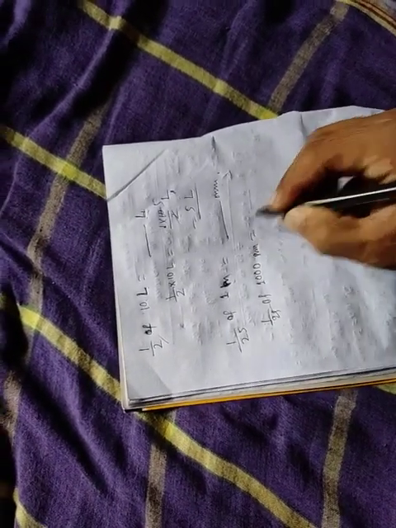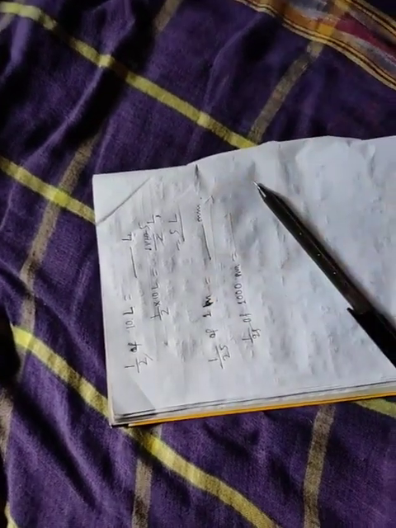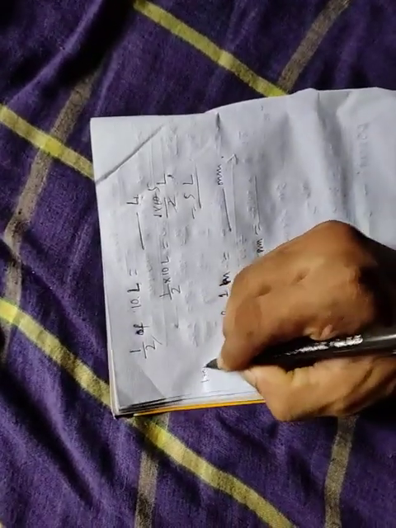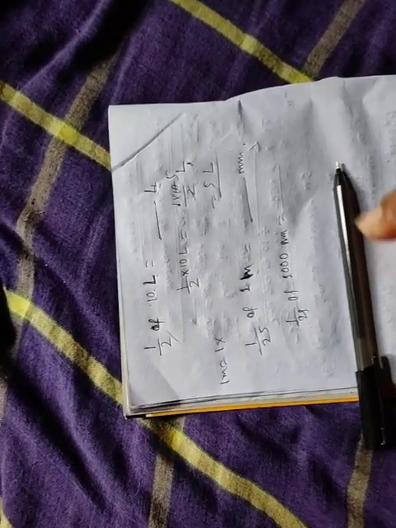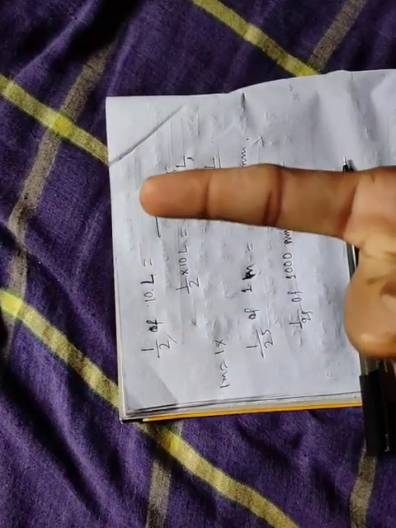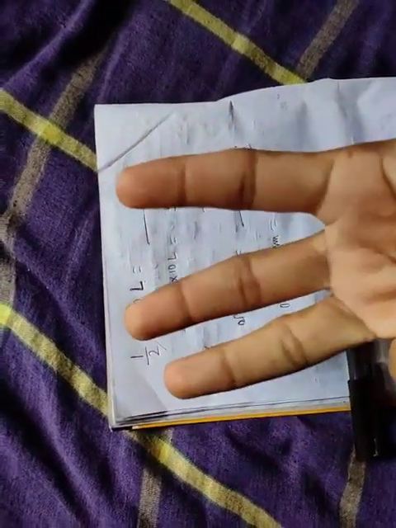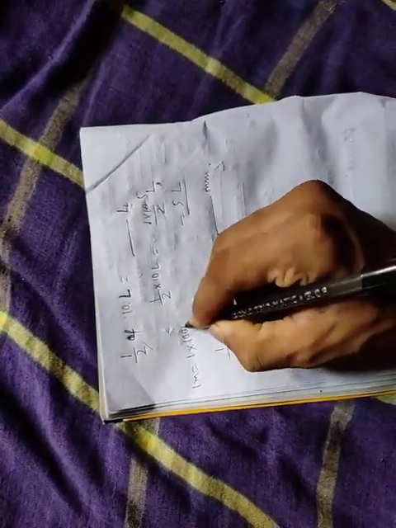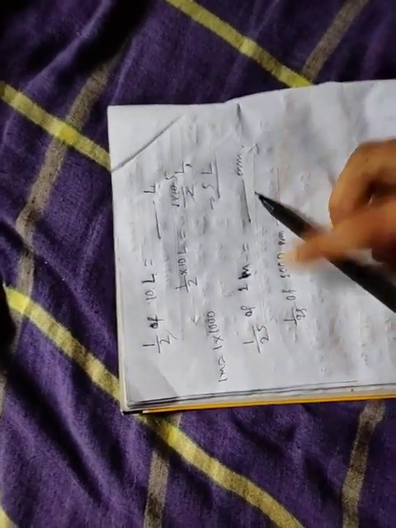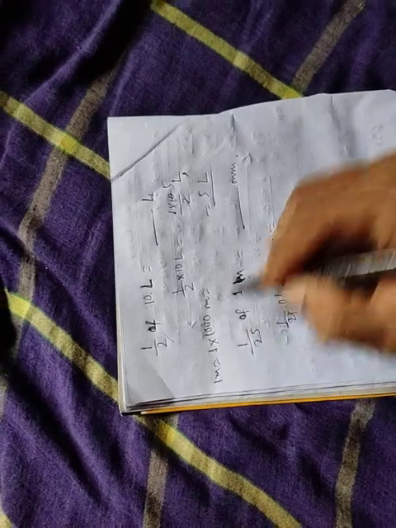Clear or not, tell me. 1 meter is equals to 1000 millimeter. How many places do I have to move? Forget about meter, then decimeter, centimeter, millimeter. So 3 places I have to move, so 3 zeros. And why multiply? I am going from left to right, so 1 meter is equal to 1 into 1000, that means 1000 millimeter.